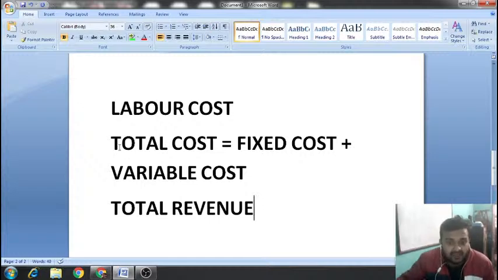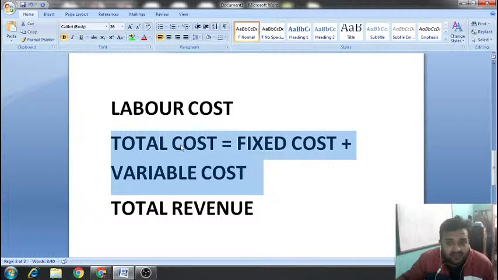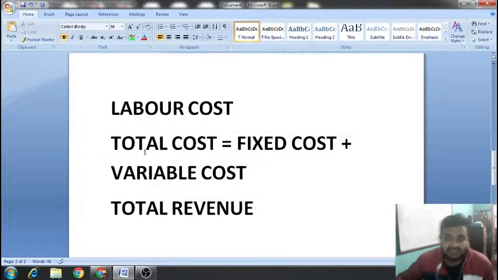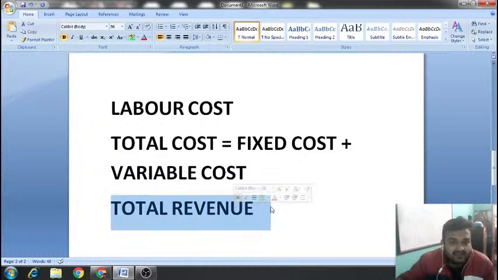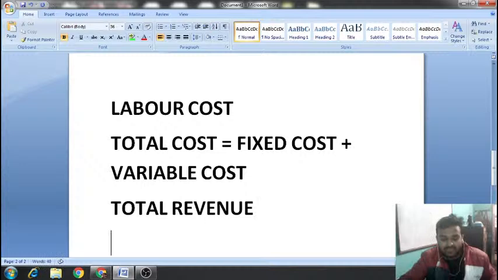Okay. What is this total cost? The total cost incurred. For example, you are manufacturing 10 pens at rupees 10. So your total revenue, what will you do? You will sell at somewhat higher prices, at rupees 12 or rupees 13 or rupees 11, so that whatever money you get by selling those products, that will be your total revenue.